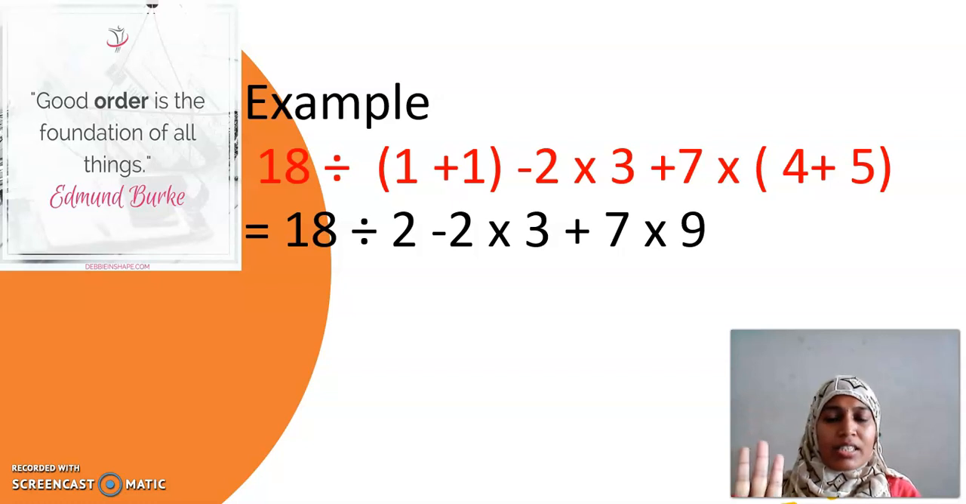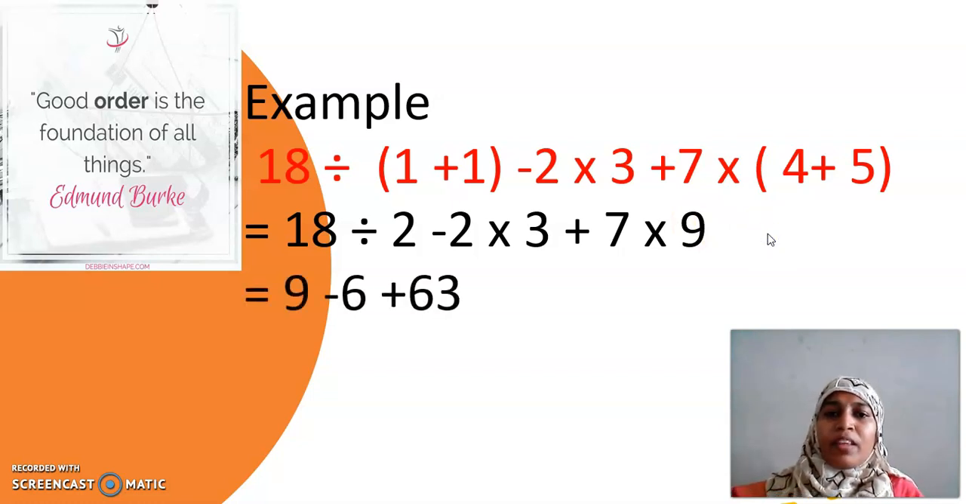18 divided by as it is. 1 plus 1 alone I have simplified and written as 2. The remaining minus as it is, 2 as it is, multiplication, 3 plus 7 into everything I wrote as it is, and this bracket is simplified as 9. Okay, now how many operations do I have? 1, 2, 3, 4, 5 operations. Here I should follow division first. If I divide 18 and 2, I get 9.